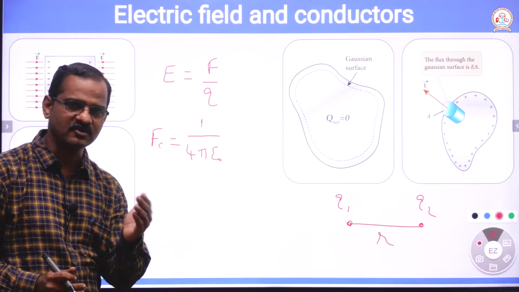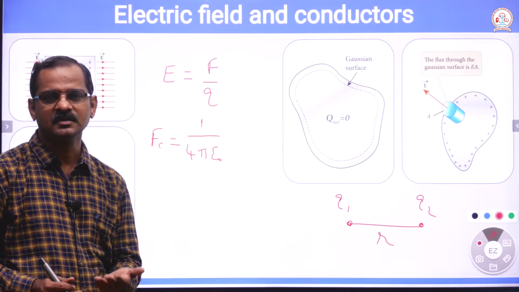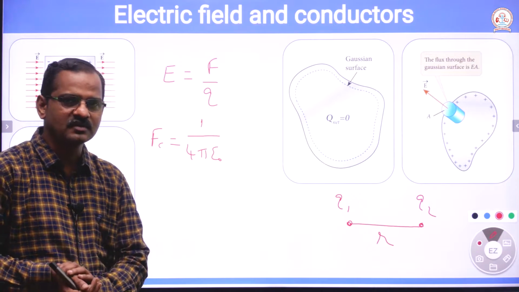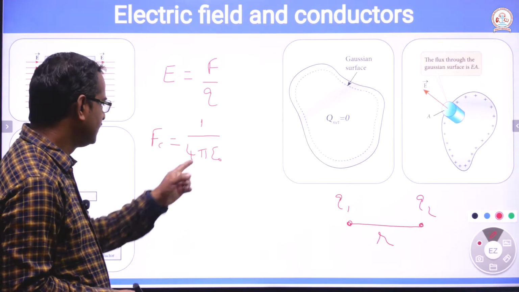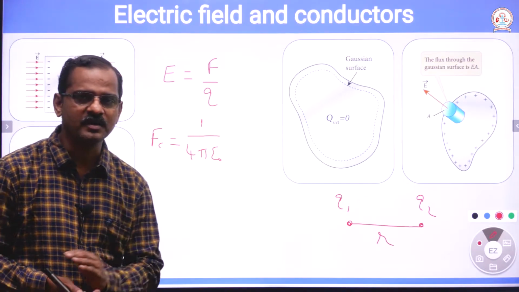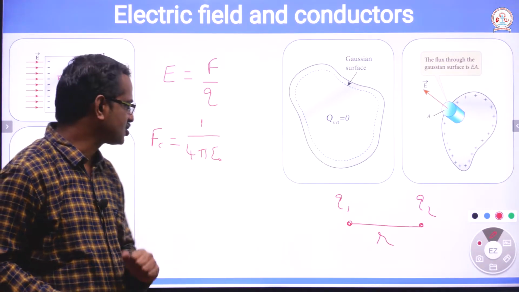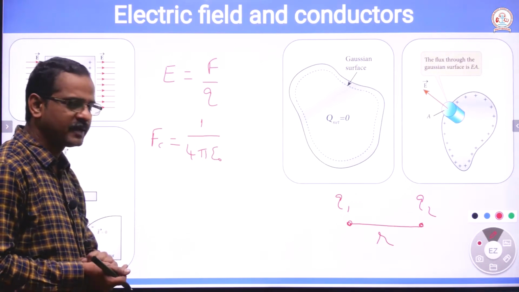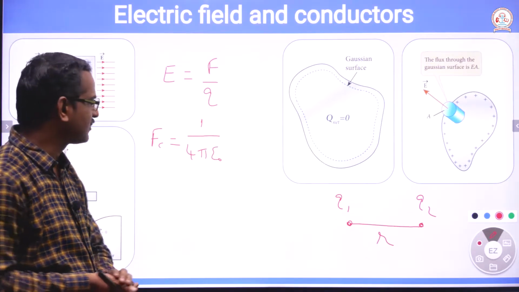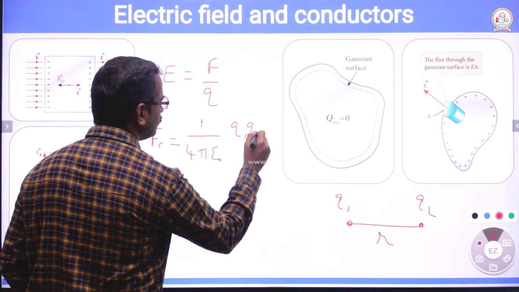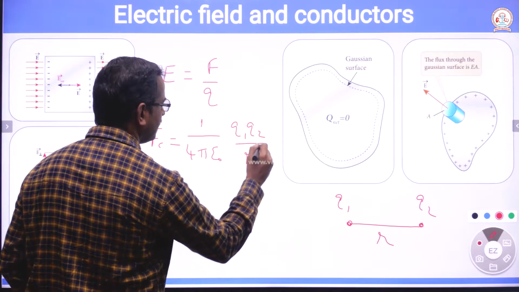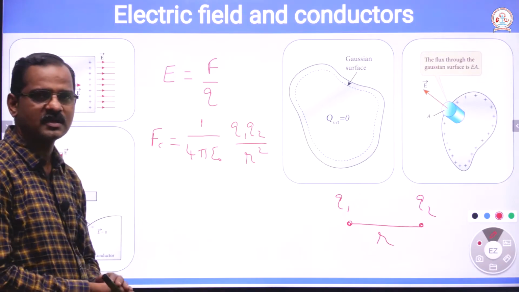In electric field we have permittivity; in magnetic field we have permeability, mu naught. The epsilon naught value is 8.854 into 10 power minus 12. Together, 1 by 4 pi epsilon naught is 9 into 10 power 9, multiplied by Q1 Q2 divided by r square. This is Coulomb's law of electrostatics.